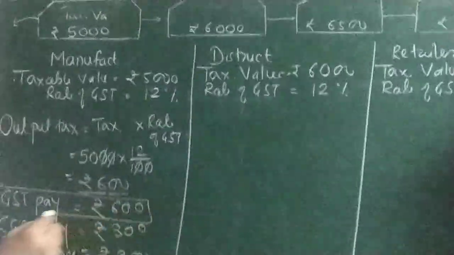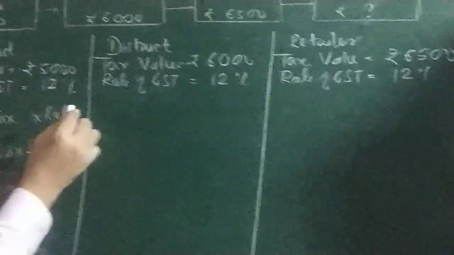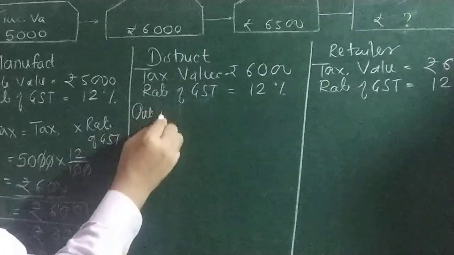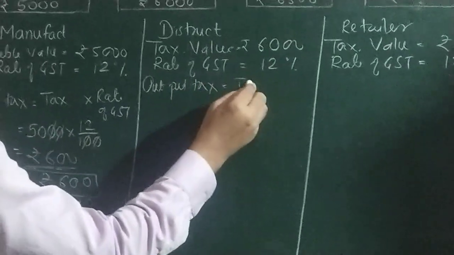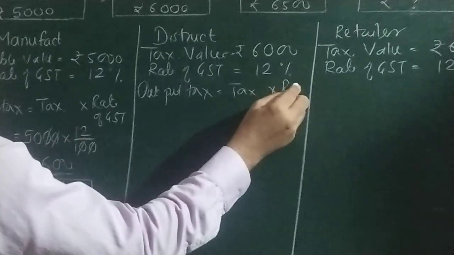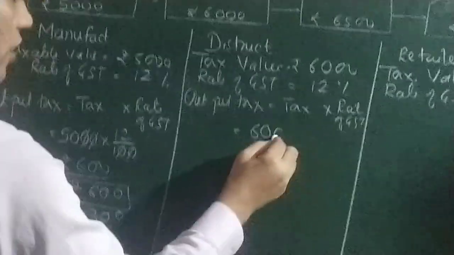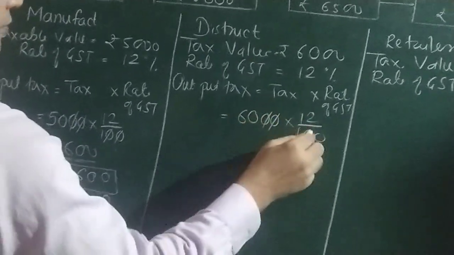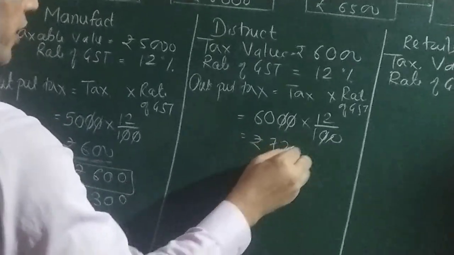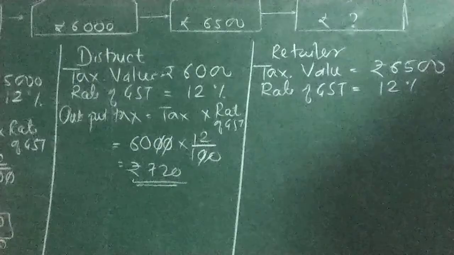Now here this GST is already paid to the government by the manufacturer. Now here output tax is taxable value into rate of GST. So 6,000 into 12% is 720, but 720 is not paid to the government because 600 is already paid.